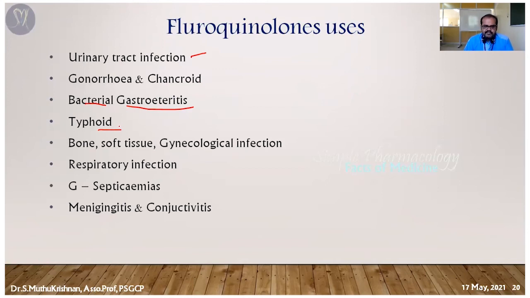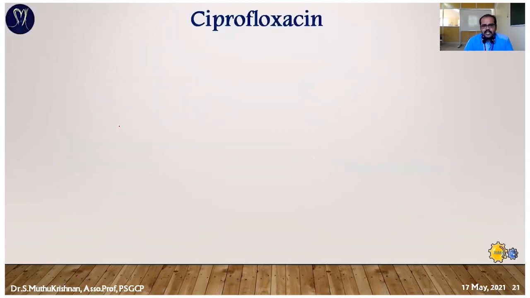Apart from that, it's used for infections of bone and soft tissue and gynecological infections. In respiratory infections, ciprofloxacin is still used nowadays for upper respiratory tract infection, and also in the treatment of gram-negative septicemia, a systemic infection. It poorly enters the CSF, even though it's used in the treatment of meningeal inflammation, and conjunctivitis. As I said earlier, it's available in the market as ophthalmic drops to treat conjunctivitis. So these are the major therapeutic uses.